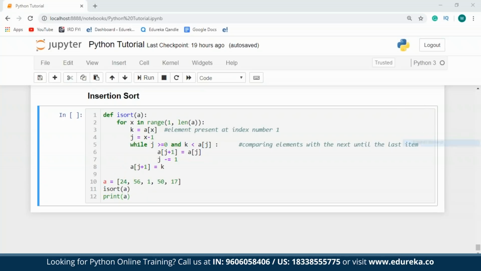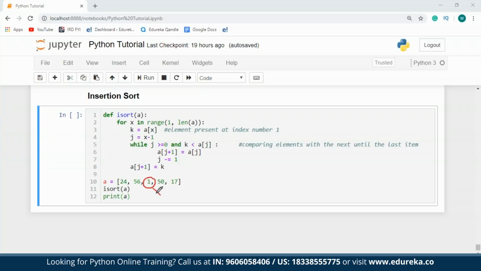So I'll just erase this. After the first iteration of my program, the list is not going to change since the value of 56 is greater than that of 24. For the next iteration, I'm going to make 1 as the key element since it's present at index number 2.